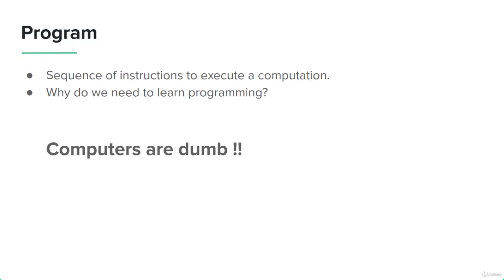So why do we need to learn programming at all? If computers are so smart and they were built in the first place to do our tasks, we should have just invented computers that could understand our native language. We could just instruct them to do our daily tasks. Simply put, it's because computers are dumb. Computers don't understand high-level abstract language like we speak, like humans. They do not understand these complex languages that we speak in our everyday lives.